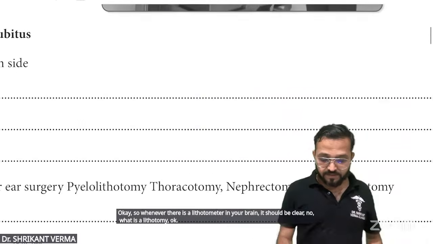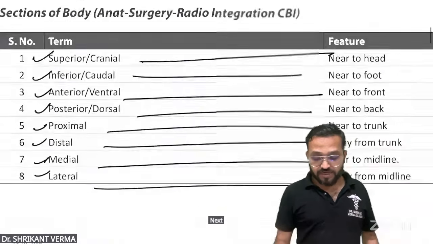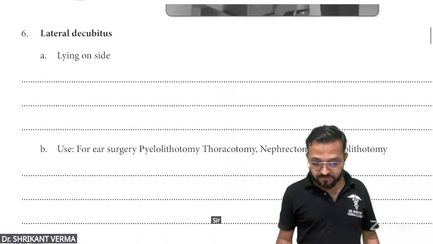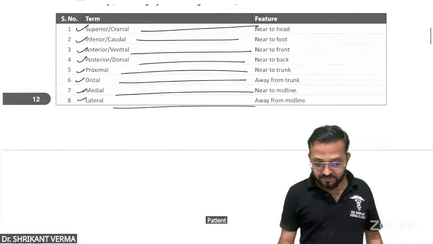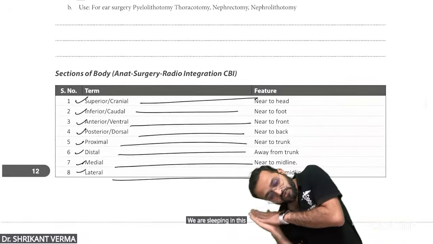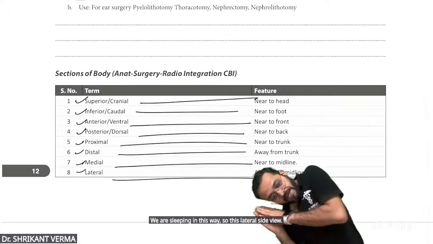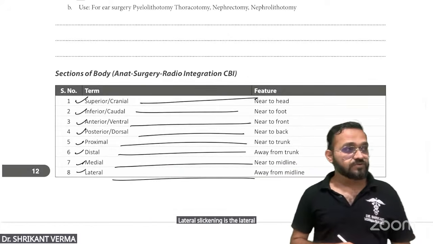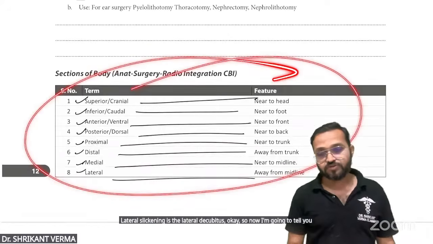Okay. Next, lateral decubitus. What is the lateral decubitus? Sir, the patient is lying on the side. We are sleeping in this way. So this lateral sleeping is the lateral decubitus. Okay. So now I'm going to tell you the different terminology.